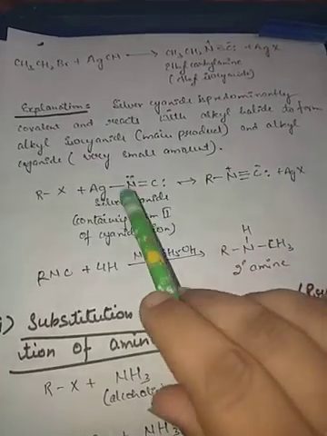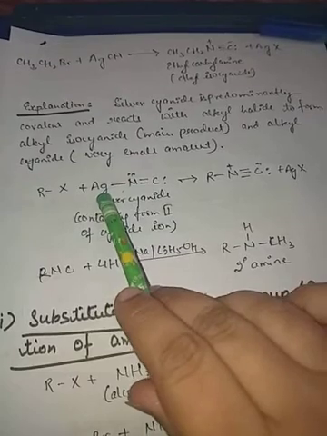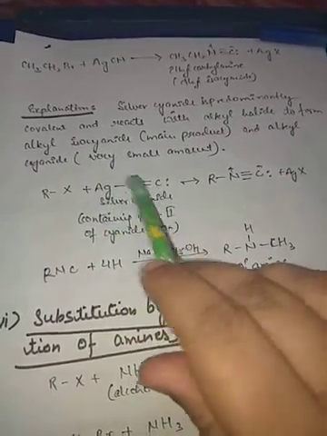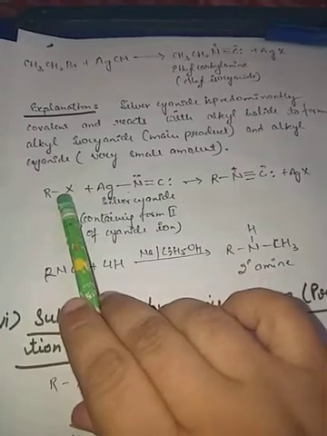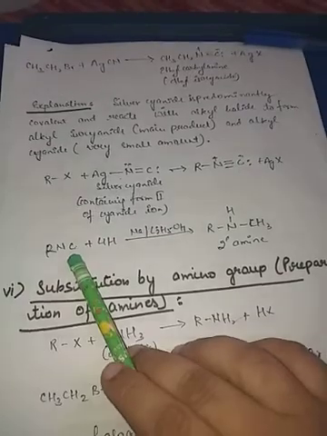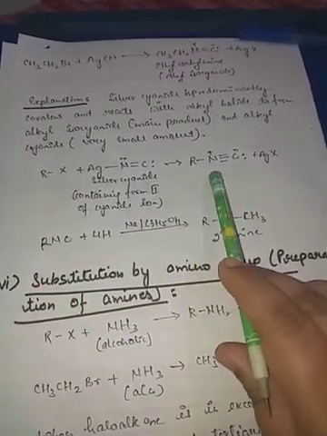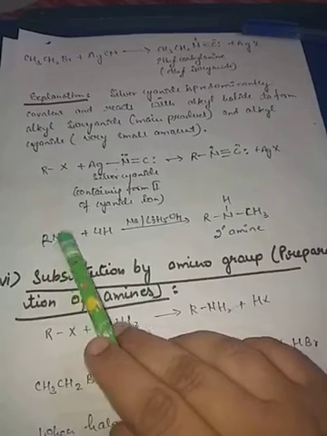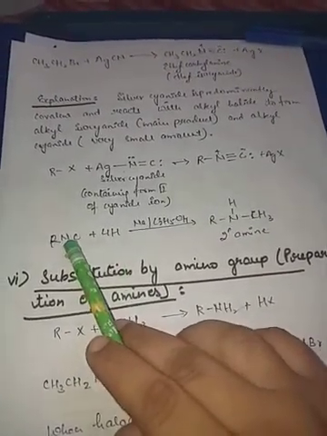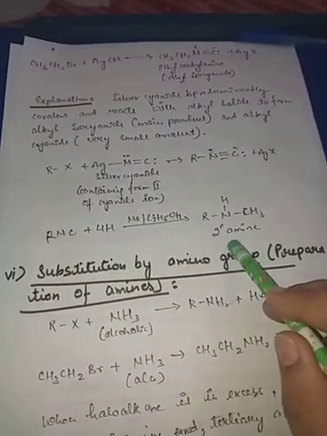Here form 2 is there, where N will attach itself not to Ag, sorry, to this R, and we will get isocyanide. Here too, if RNC is obtained, if isocyanide is there, N is in between, and when the same Mendius reaction takes place, we will get the secondary amine.